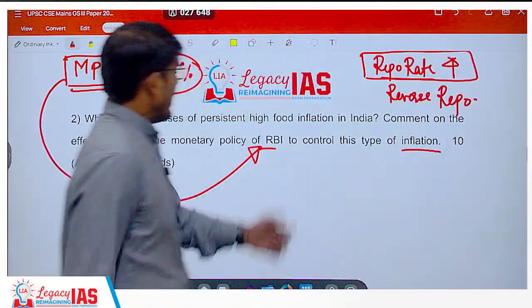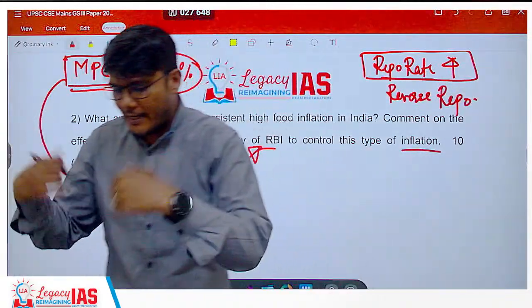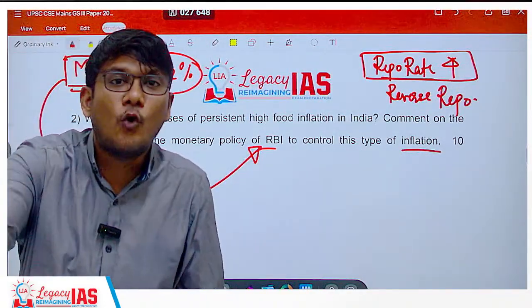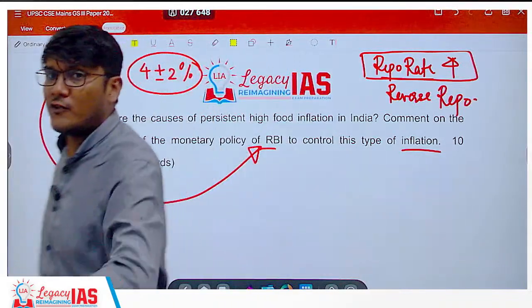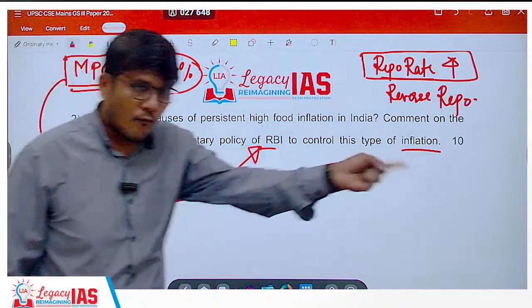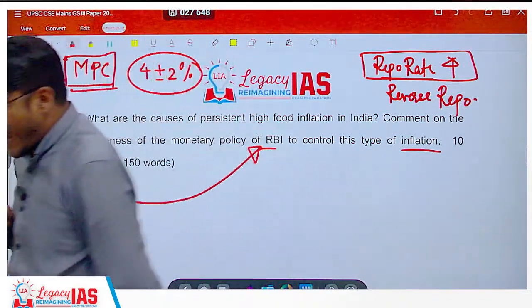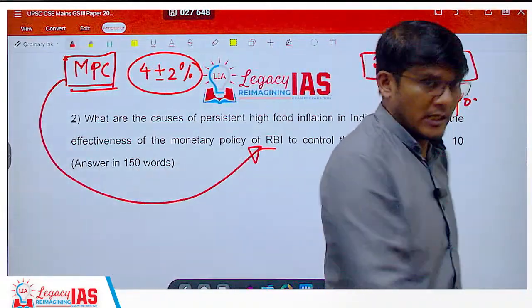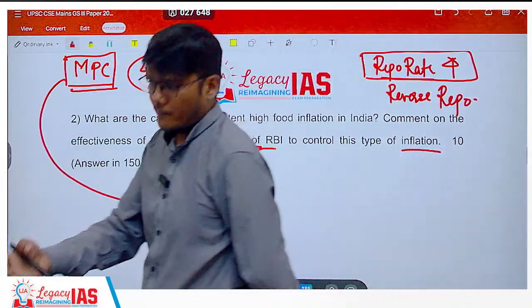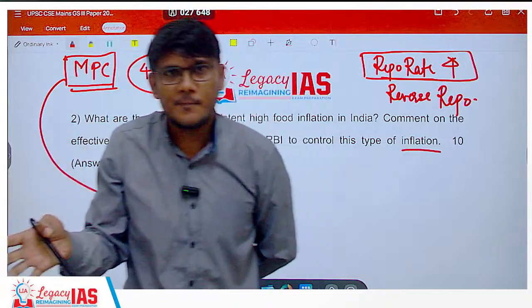But this can address inflation only with respect to money in hand and money you are taking as a loan from the banks. What about my salary and other expenditures for which a loan is not required? One beautiful example of that is food. Do I take loans from the bank to eat my food? No, I have that money. Even daily wage laborers, whether you are earning too much or too little, you don't take a loan for food from the banks.